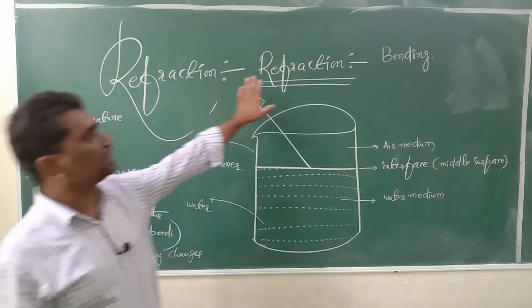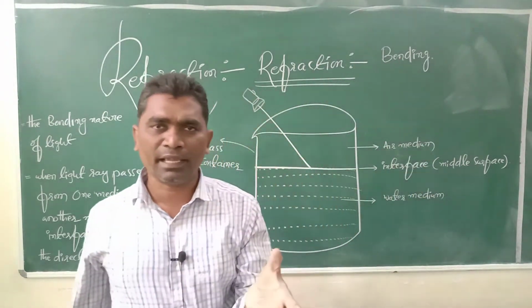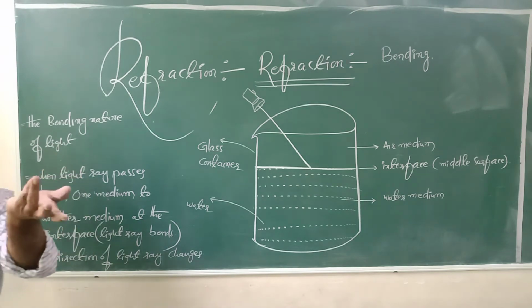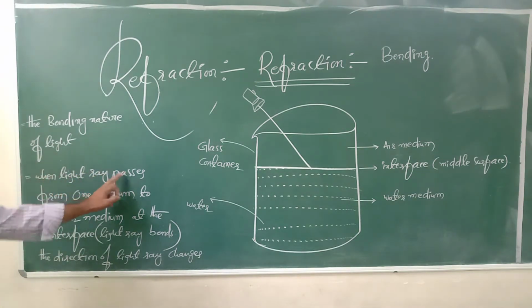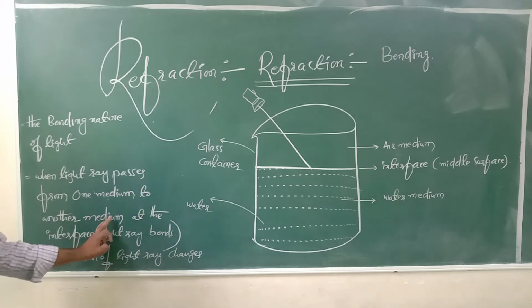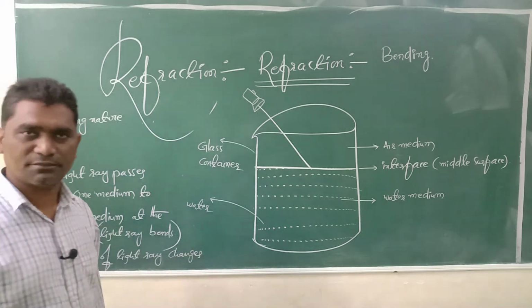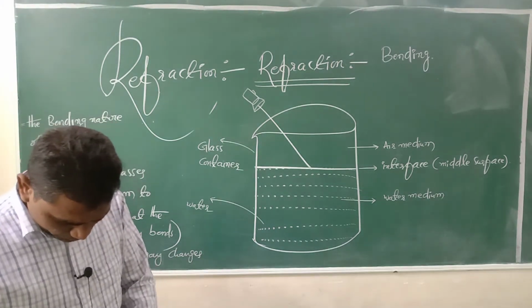Refraction, in general language, means bending. The bending nature of light is called refraction. So when a light ray passes from one medium to another medium, at the interface the direction of the light ray changes. Okay students.